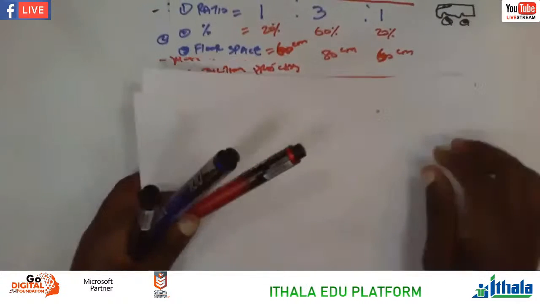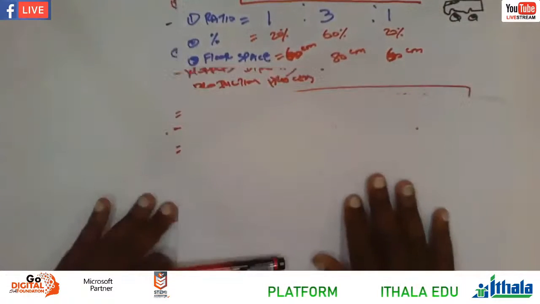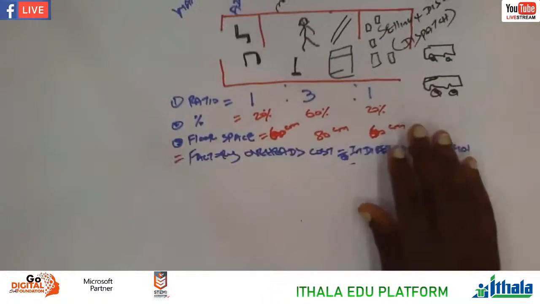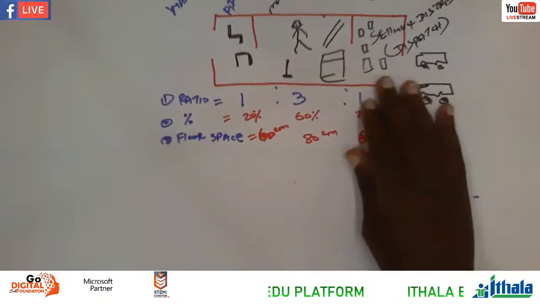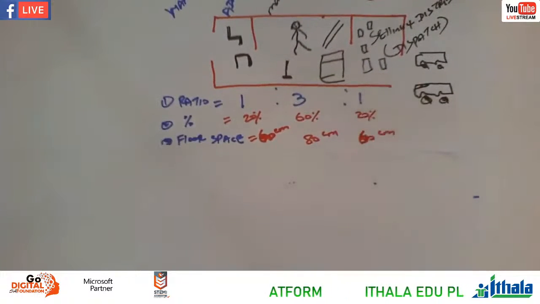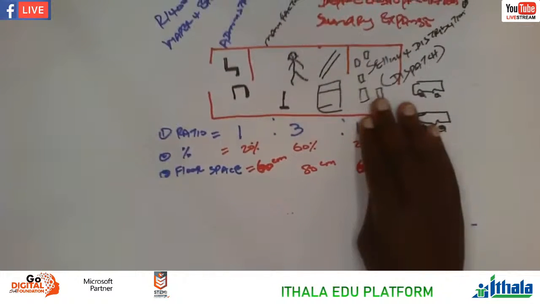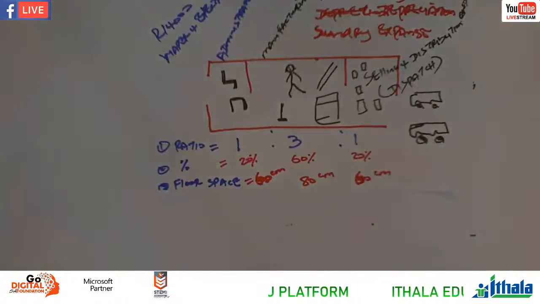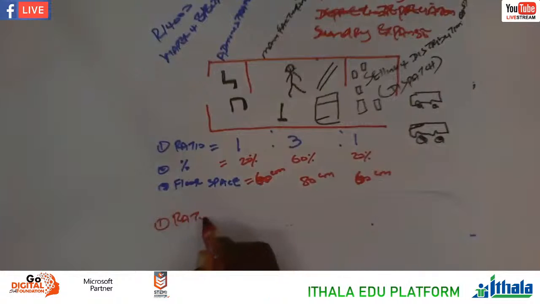Okay, let's go now and do this calculation, right? Let's calculate. Okay, remember our water and electricity is 14,000. So how are we going to calculate for number one, for the ratio?